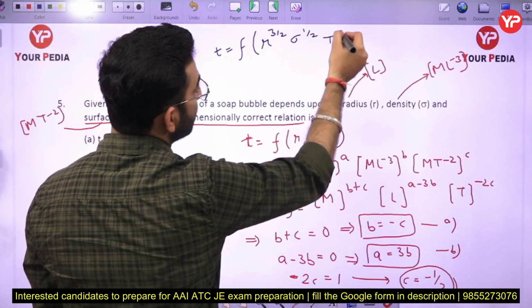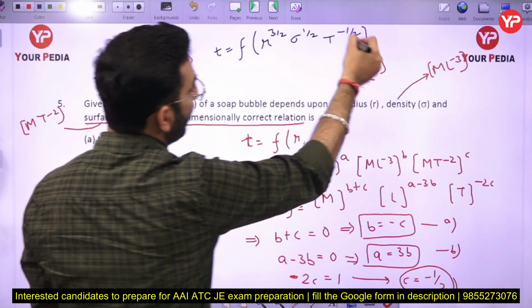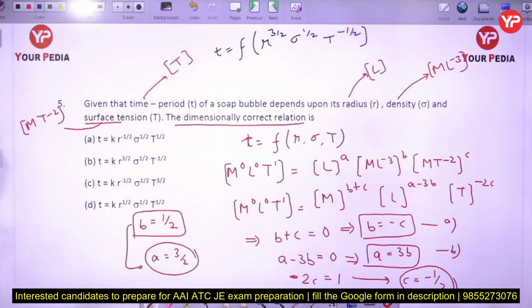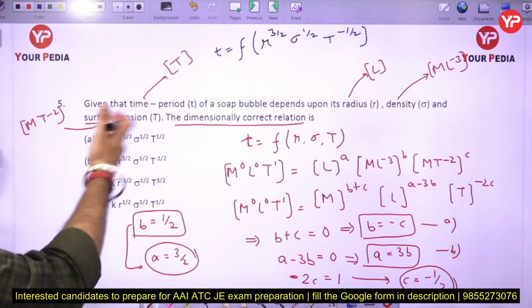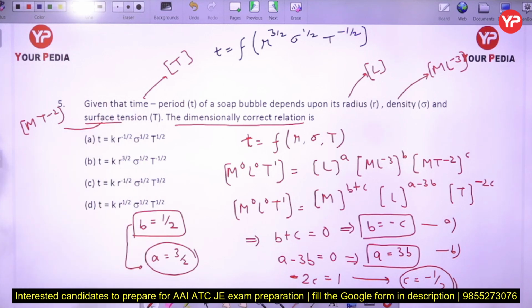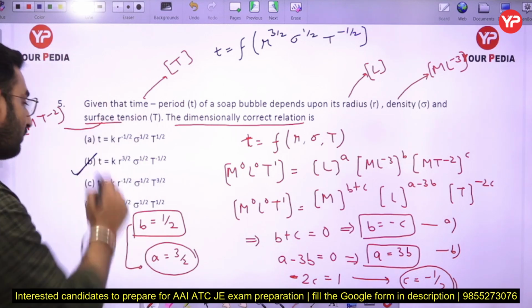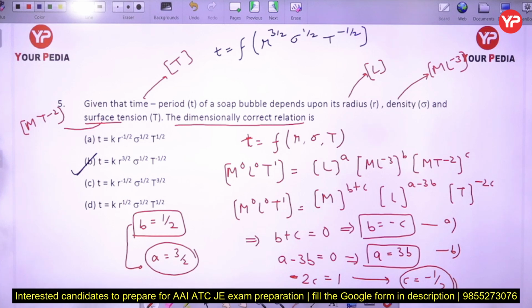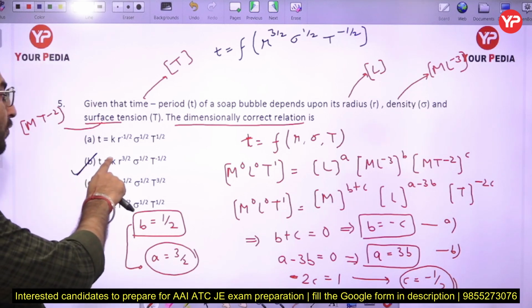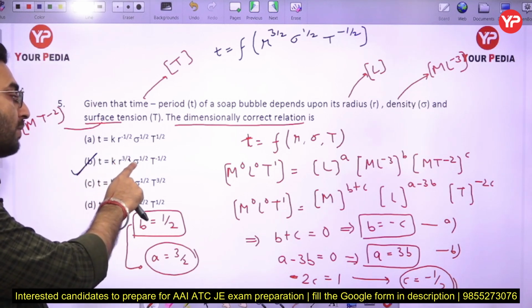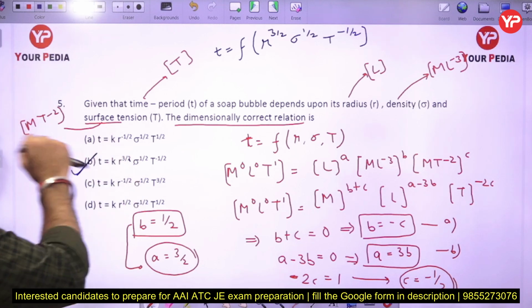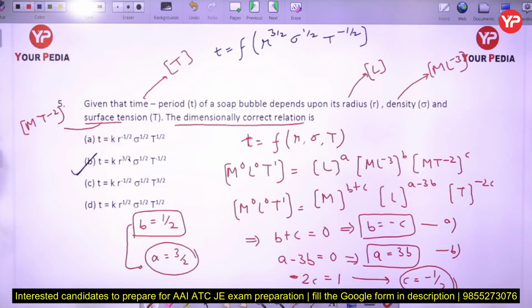And in the last, surface tension is basically having a power of minus 1 by 2 here. So if you compare the options, I can say option number b comes out to be the correct answer here. Okay, the time period depends upon r to the power 3 by 2, rho to the power 1 by 2 and T to the power minus 1 by 2 here. So option number b is going to be the correct answer in this case.